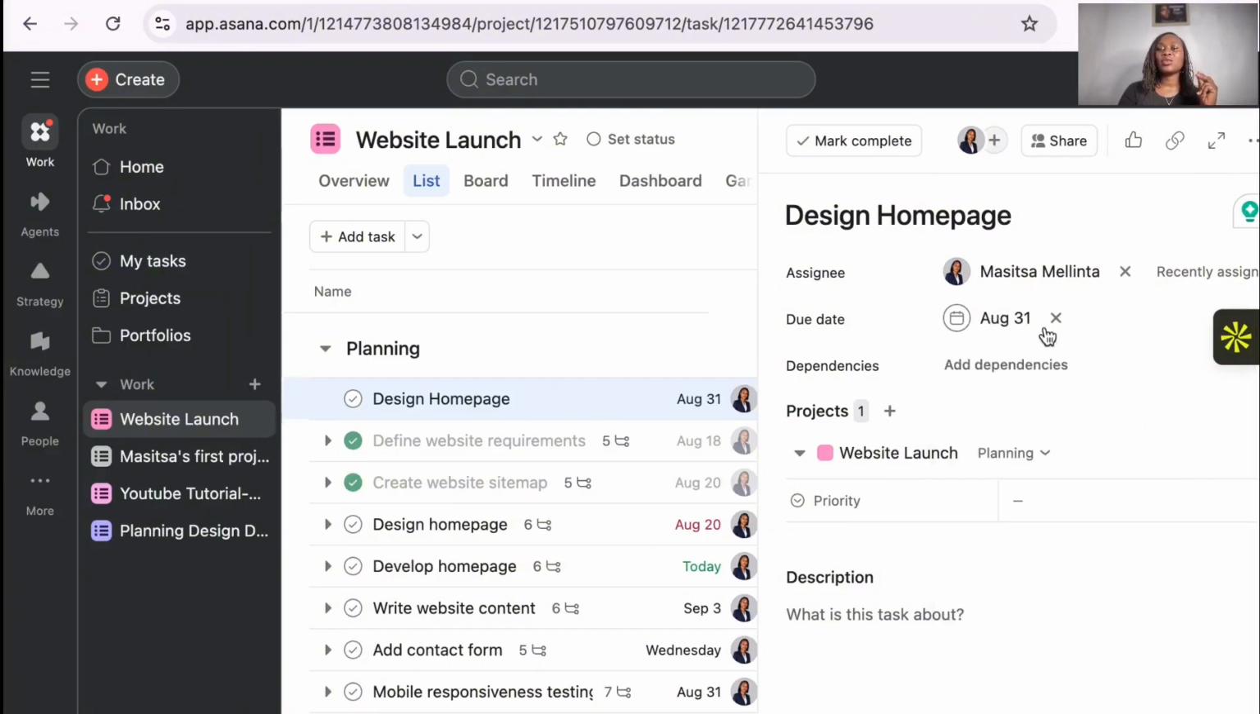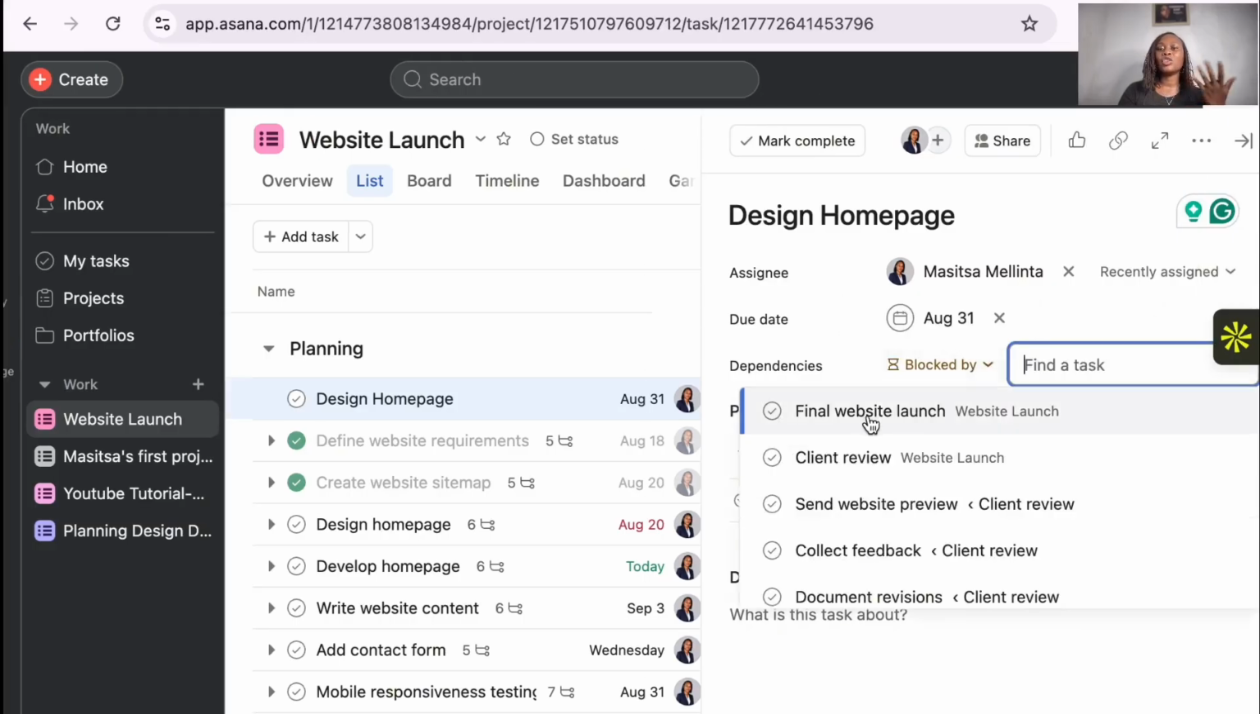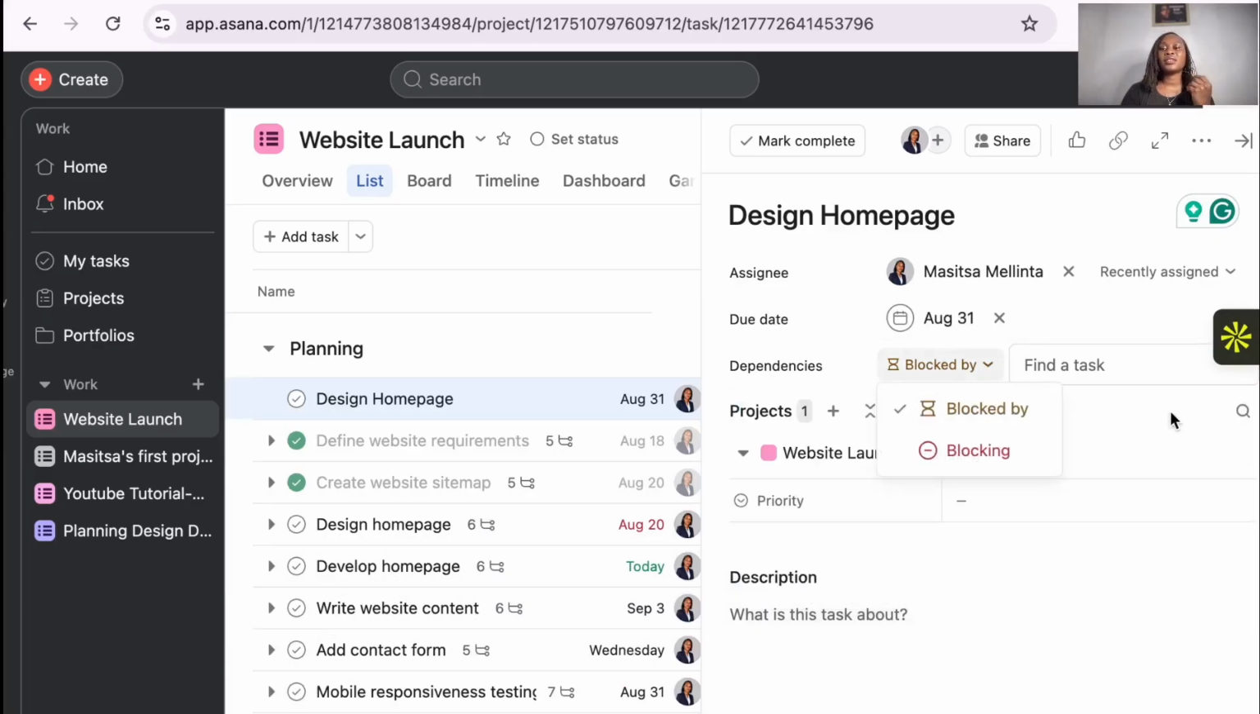And then once I do that, you can add dependencies. Do you want to add, like, the final client review? Dependencies are these tasks that you've already created here. If you don't have it, you just leave it, okay?